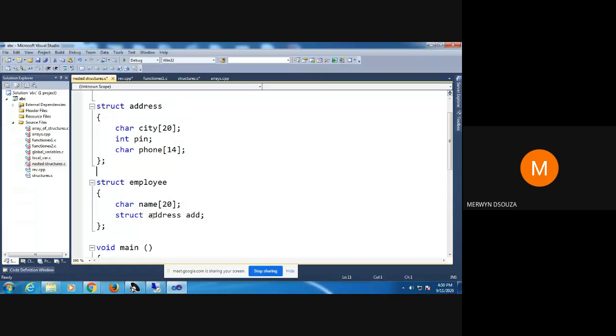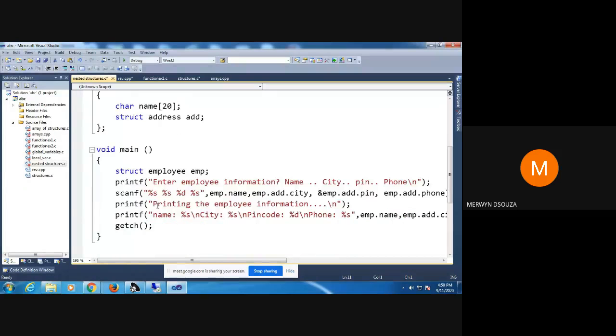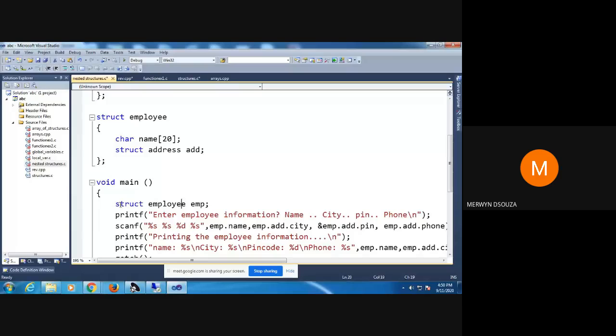Now the only thing is when you are initializing this, you have to be careful. See here in the main program, I've declared one variable of the type employee. So I've called it EMP. Now when I want to access this, I access it directly like this, EMP dot name.